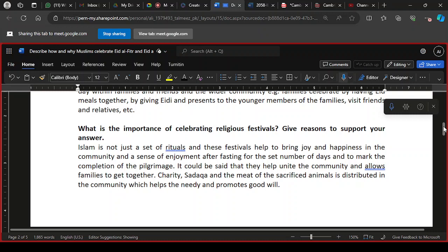What is the importance of celebrating religious festivals? Why do we give Eidi? This is a practice that we follow in order to share our happiness, so that the young children would be happy, and they can have something to celebrate with, and they can buy whatever they want to. So this is how we can identify that they are recommended.